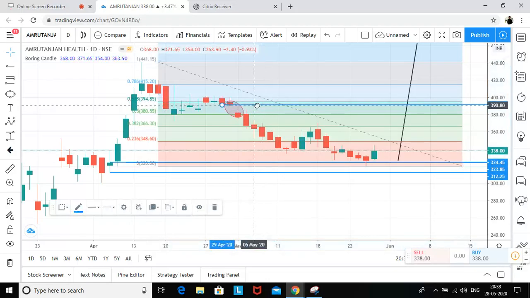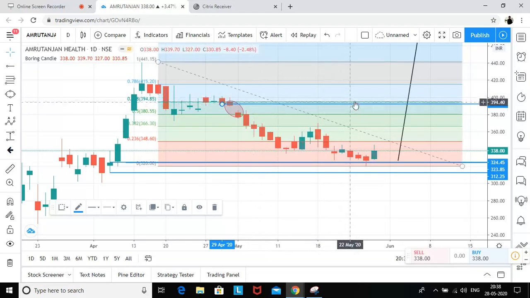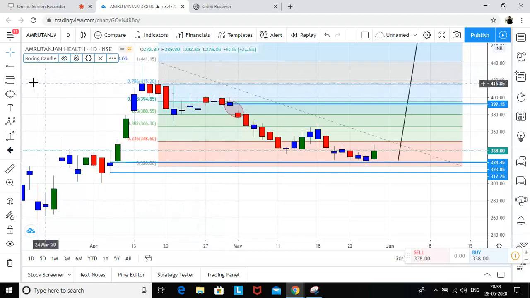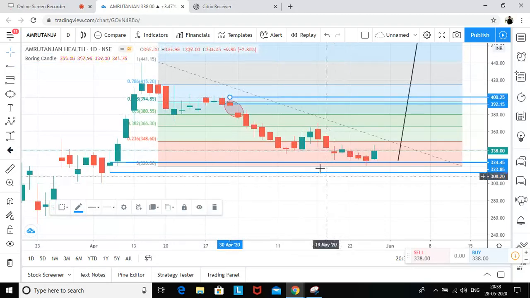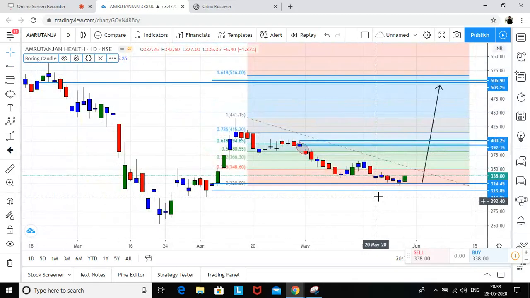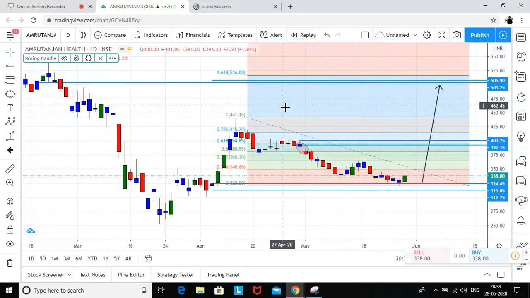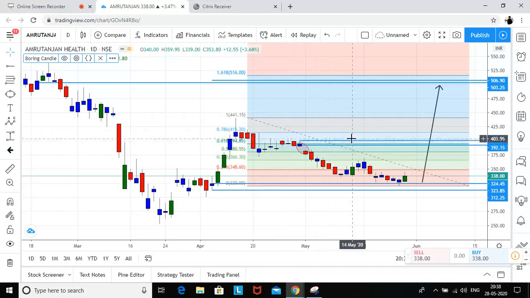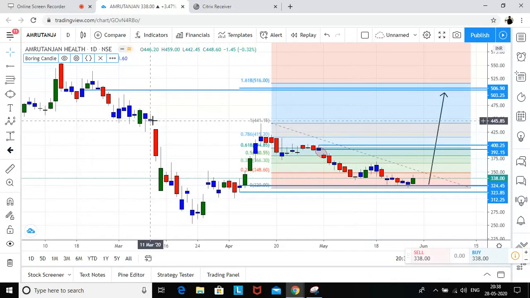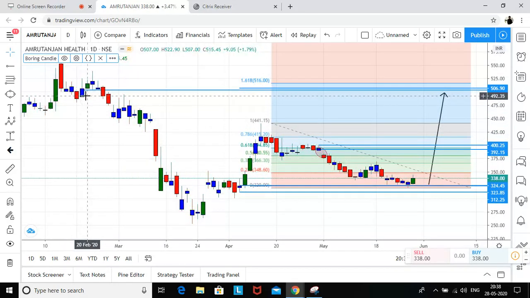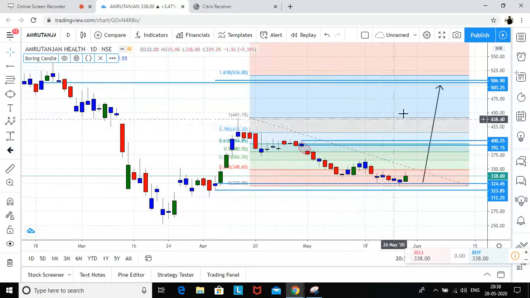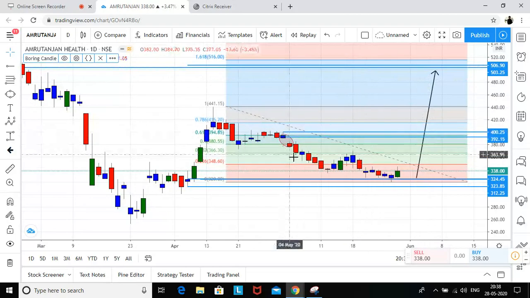If I draw Fibonacci from this to this, it is almost near the golden ratio again. So if it is filling a gap, we can book profit somewhere around here, so again, it is for booking your partial profits. In case we get a close above this level, which for me is somewhere around 400, we can take partial profits over here, and then once we get a close above 400, we can again initiate a fresh long. There's also a gap which was filled last time, and here, so I'm expecting Amrutanjan to touch ultimately 500. But first, this is the level which it will touch, which is somewhere around 390.